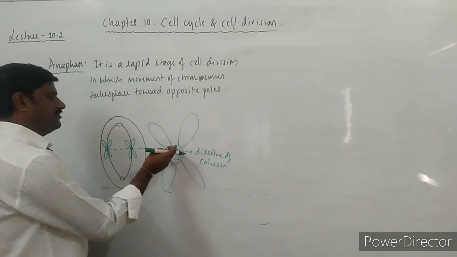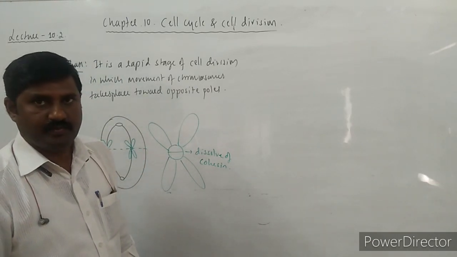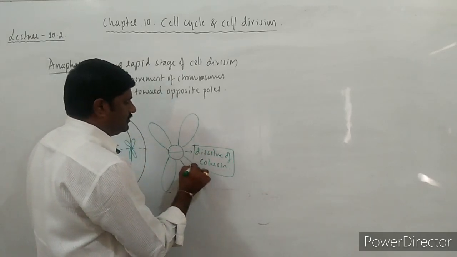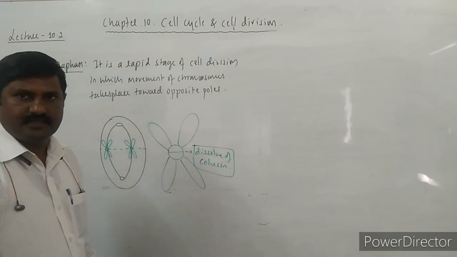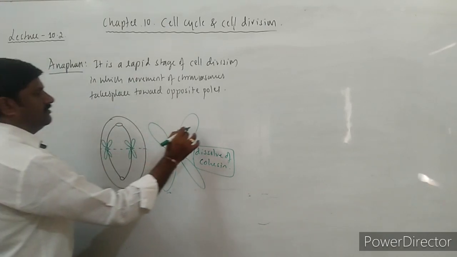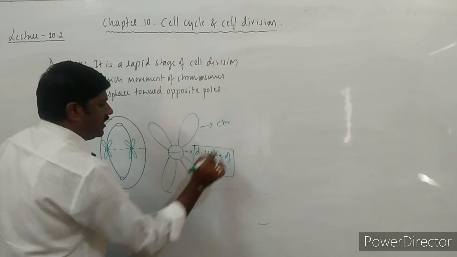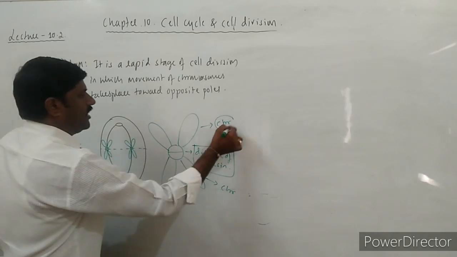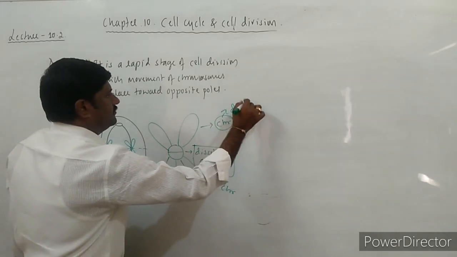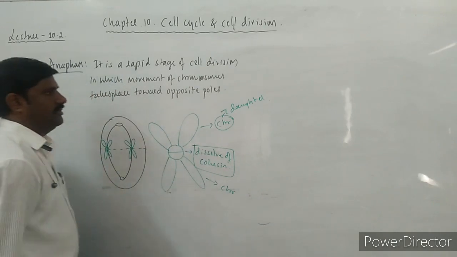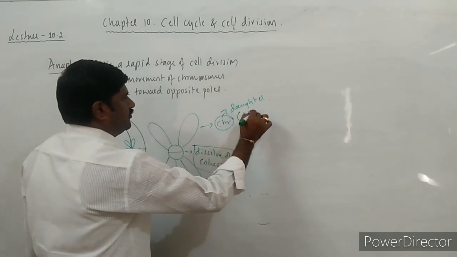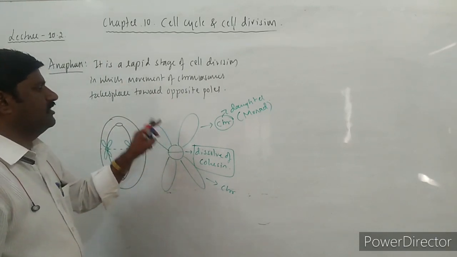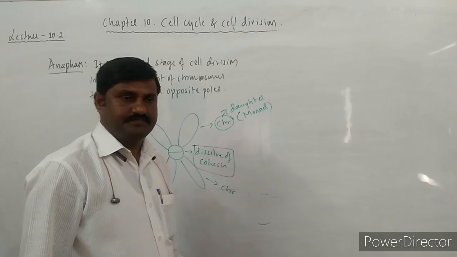the cohesin protein which attaches these two chromatids to the centromere. When it dissolves, both of them split. When they split, this one becomes a separate chromosome and this one becomes a separate chromosome. And these chromosomes are said to be daughter chromosomes and they are said to be monad. Monad in the sense that chromosome with only one arm.